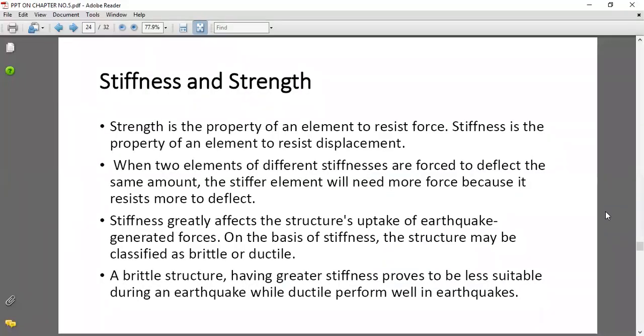We'll continue with the stiffness and strength parameters in the earthquake resistant building. Strength is the property of an element to resist force. Stiffness is the property of an element to resist displacement. When two elements of different stiffnesses are forced to deflect the same amount, the stiffer element will need more force because it resists deflection more.